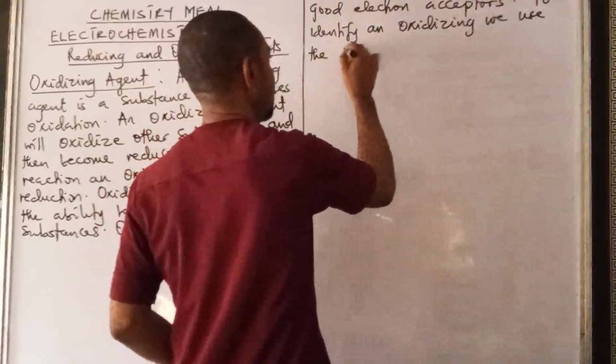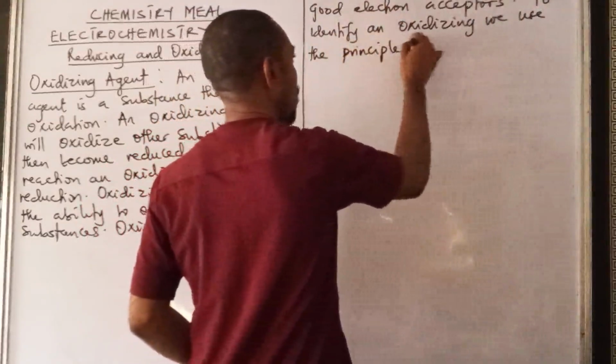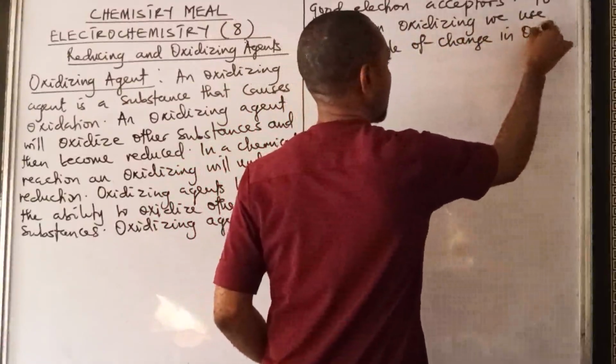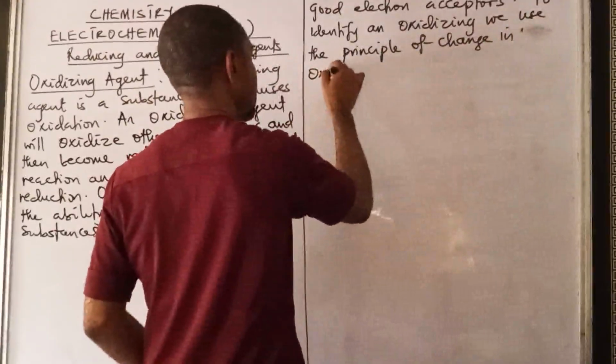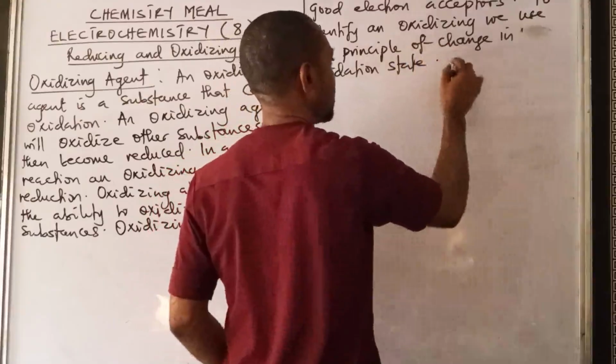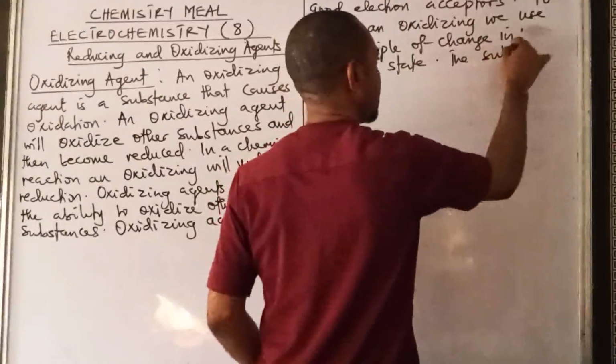We use the principle of change in oxidation number, or change in oxidation state.